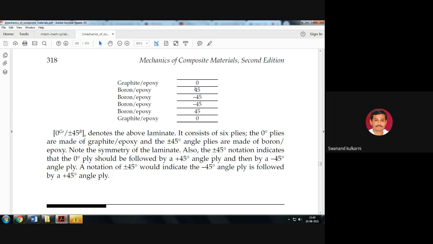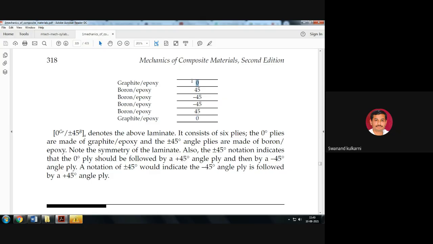So this plus 45 is boron, minus 45 is boron, and once again minus 45 plus 45 are boron, and then once again graphite is present here. So 0 graphite means there is no reinforcement angle for this; this is in the direction of the reference x axis.